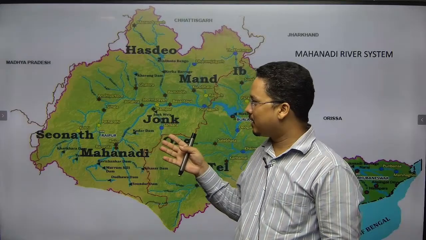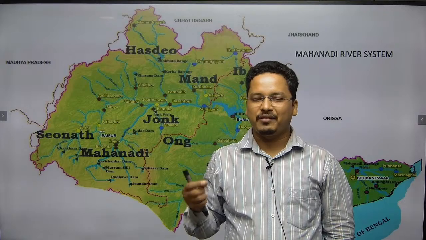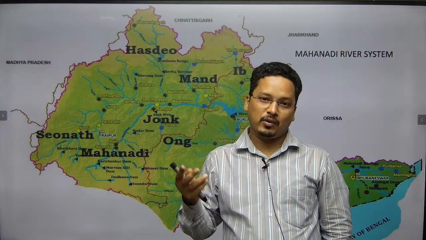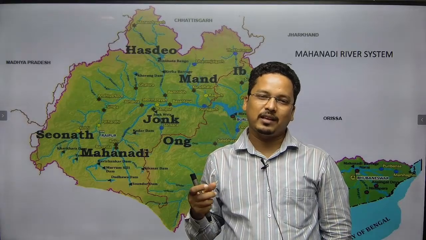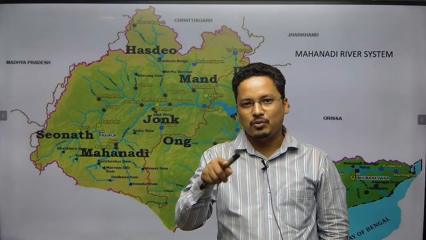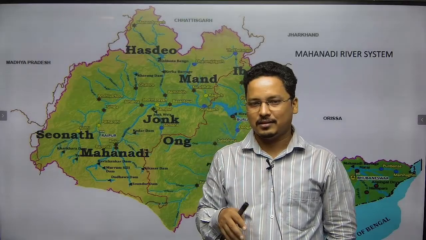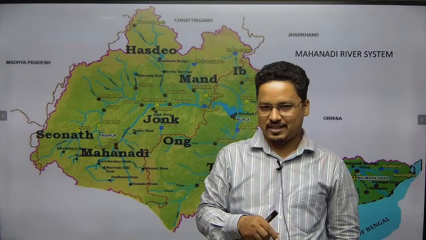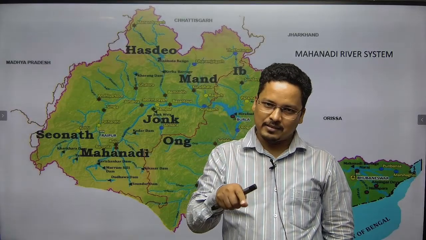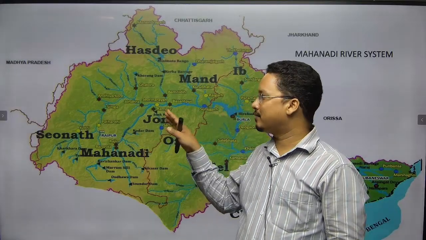Now, this river comes all the way from Chhattisgarh, originating from a small village called Farsia village, right? Siwa mountain, its origin is from the Siwa mountain, Farsia village, Dhamtari district, south of Raipur in Chhattisgarh, that too in the Dandakaranya region. This is the origin of Mahanadi, as I said.